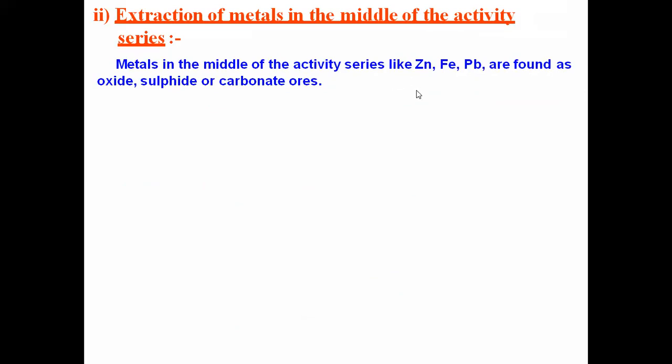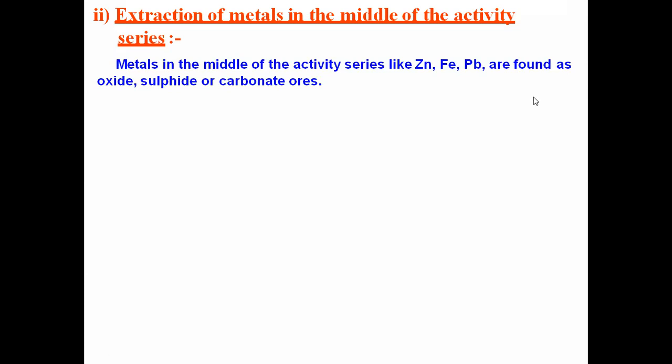Next, the extraction of metals in the middle of the activity series. The middle of the activity series means metals like zinc, iron and lead. These metals are available in oxide form, sulfide form, or carbonate form. So there are two forms, carbonate as well as sulfide. Carbonate, calcination; sulfide, roasting. So the same techniques we are using here also.